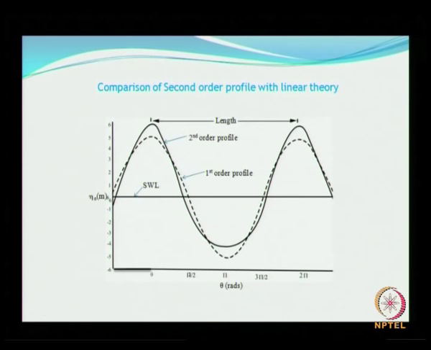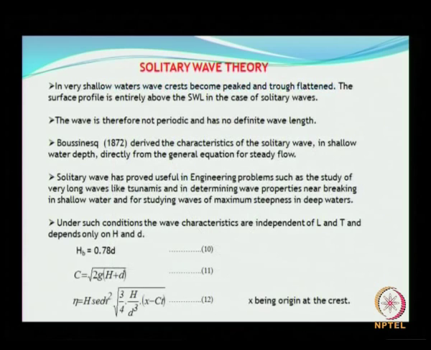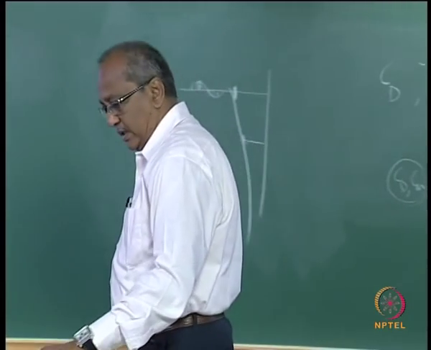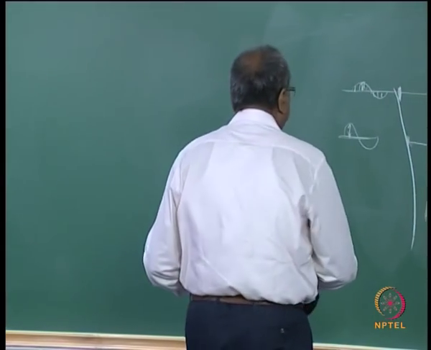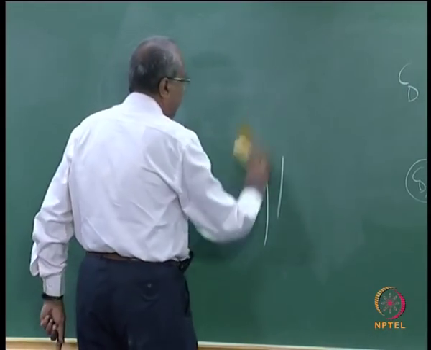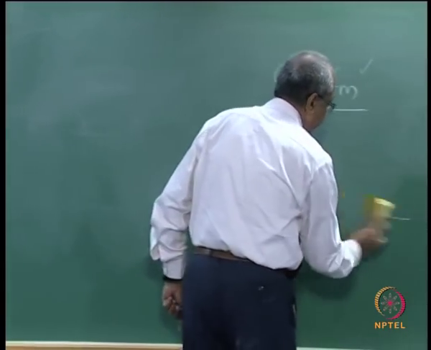So, look at this variation, the simple variation between a second order profile and the Airy's theory. Okay. That has given us a brief description about the finite amplitude theories.